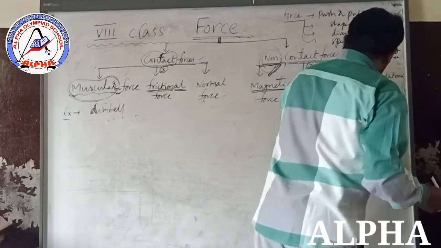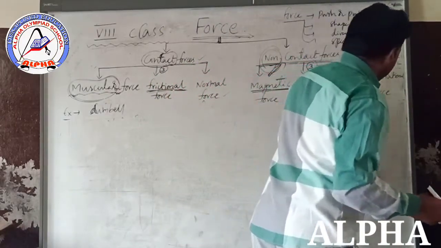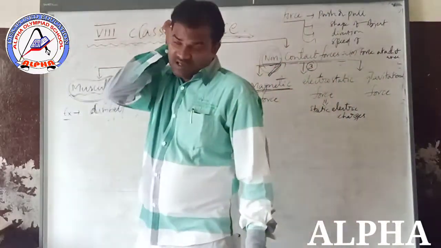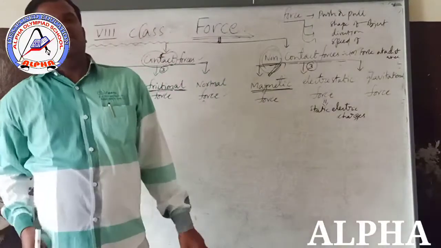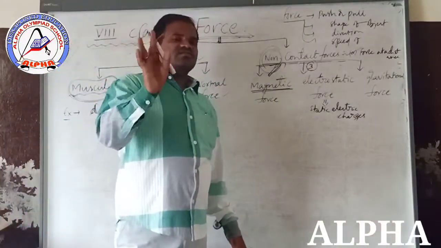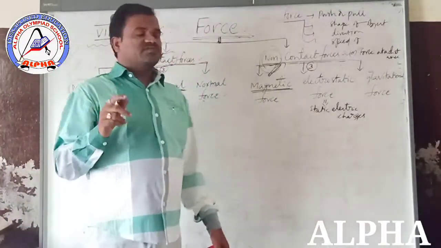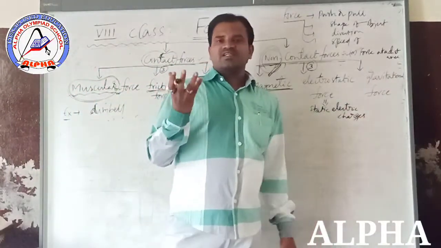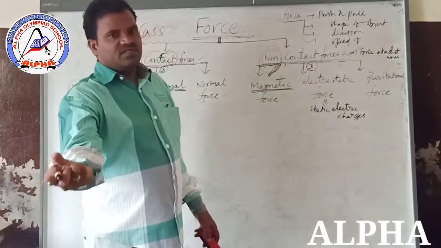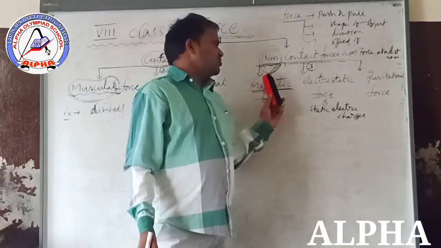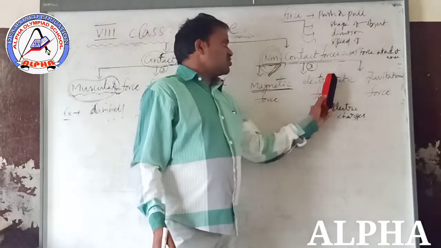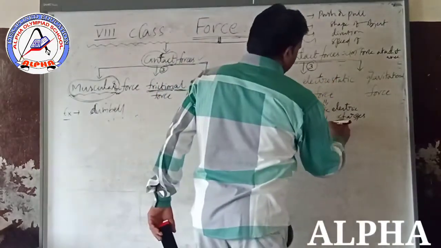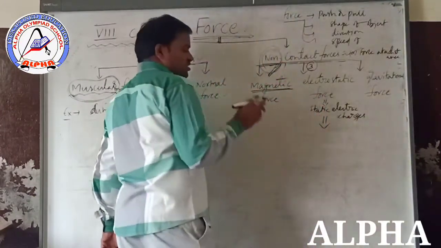Okay, my dear students, the fruit falling from the tree is an example of which force? Contact force or non-contact force? Non-contact force. Especially, it belongs to which force? Gravitational force. A magnet can attract the nails. Is an example of which force? Magnetic force. Electrostatic force. I will give an example of an activity for electrostatic force.